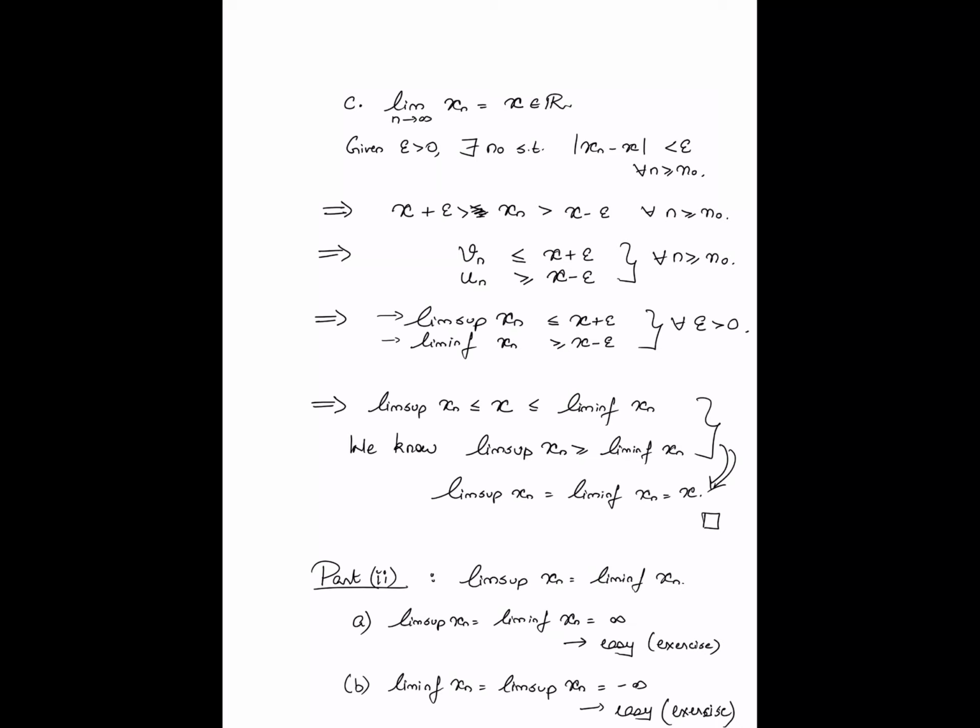Again, in this case, you will see that the lim inf being minus infinity is irrelevant. After all, if the lim sup is minus infinity, you are guaranteed that the lim inf is minus infinity, because you know that lim sup is greater than or equal to lim inf. So here what you have to really use is the fact that the lim sup being minus infinity implies that the limit is minus infinity. Also an easy exercise.